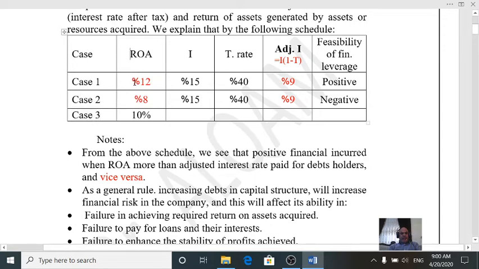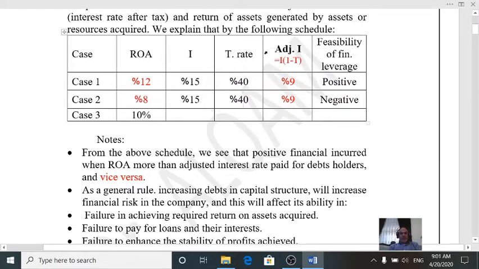We have here return on assets of 12% and 8%, and the interest rate paid for borrowed funds is 15%. From this point, we lose, but you should take into consideration a tax rate of 40%.